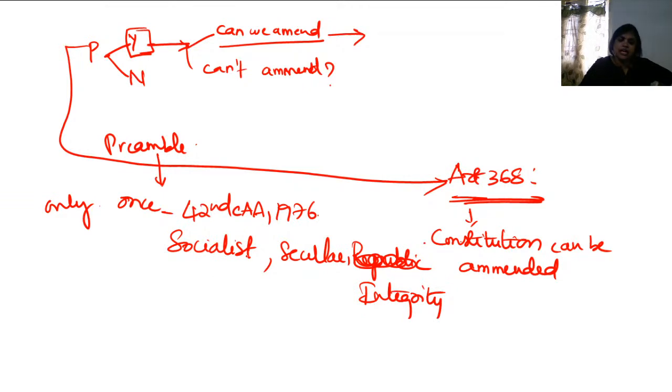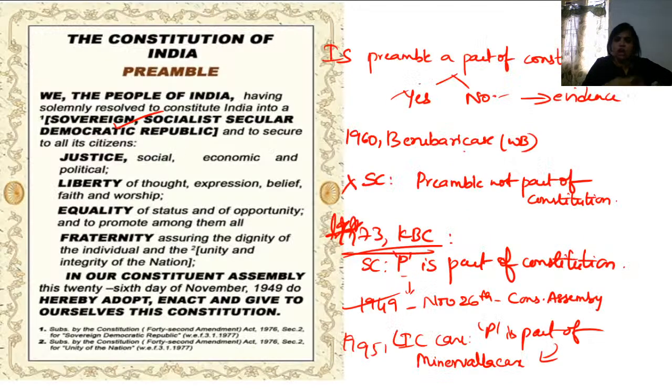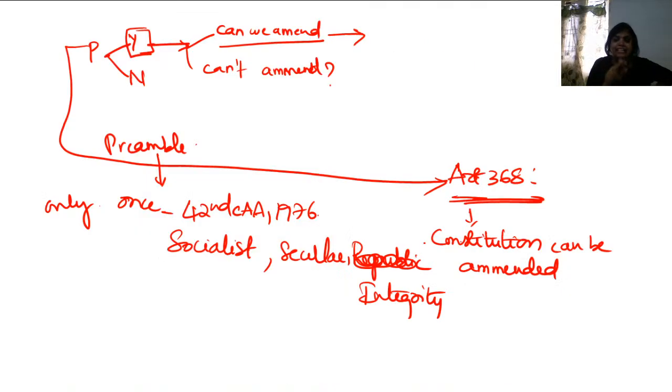So the original text of the preamble is not this; the words socialist, secular, and integrity were added later by the 42nd Amendment in 1976.